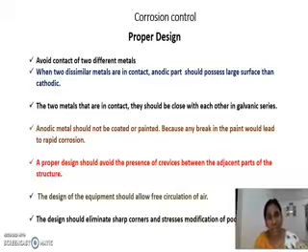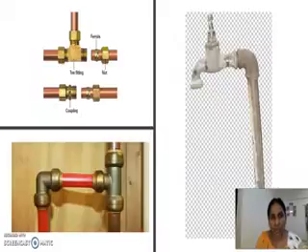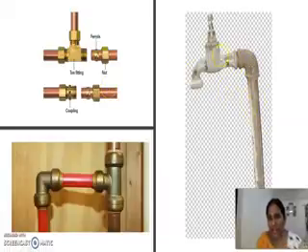When you are designing any equipment, you have to keep a few things in your mind. Avoid contact of two different metals. Two different metals should not directly contact with each other. See here, if you observe this tap, this is iron, this is steel. Inside we will keep a small washer or we will thread it, and we will keep the steel pipe inside in order to prevent corrosion.